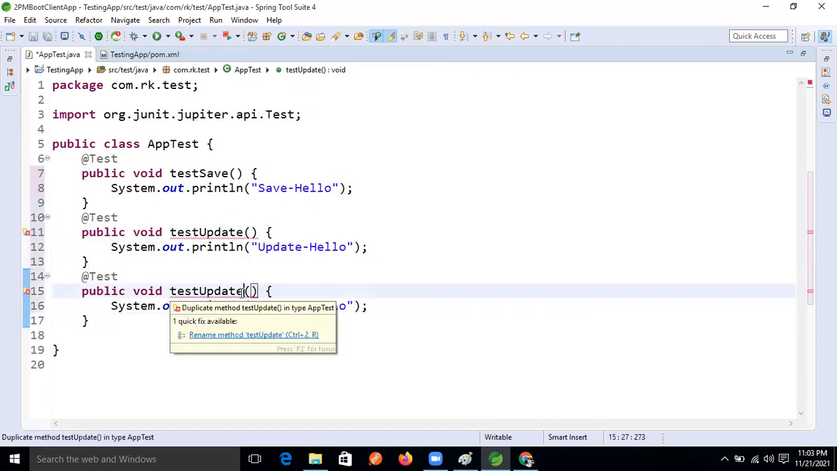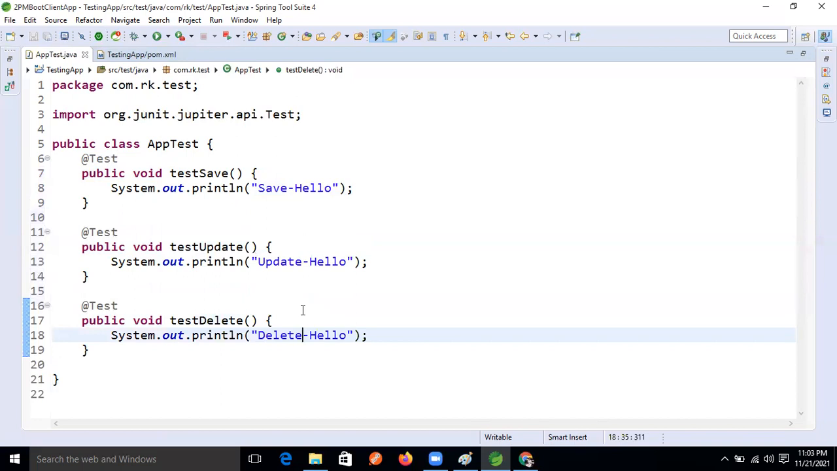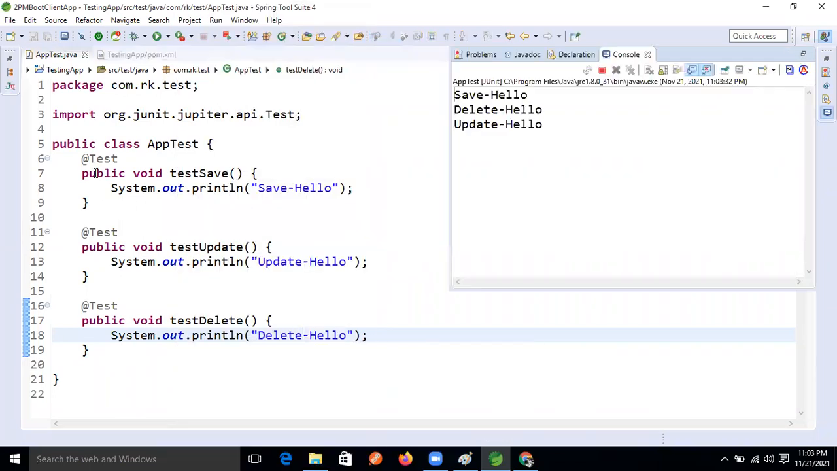Here I'm writing delete, right? Here I'm writing delete hello. Okay, so now what I'm going to do is run this test case class again, guys. So these three test methods are there now.